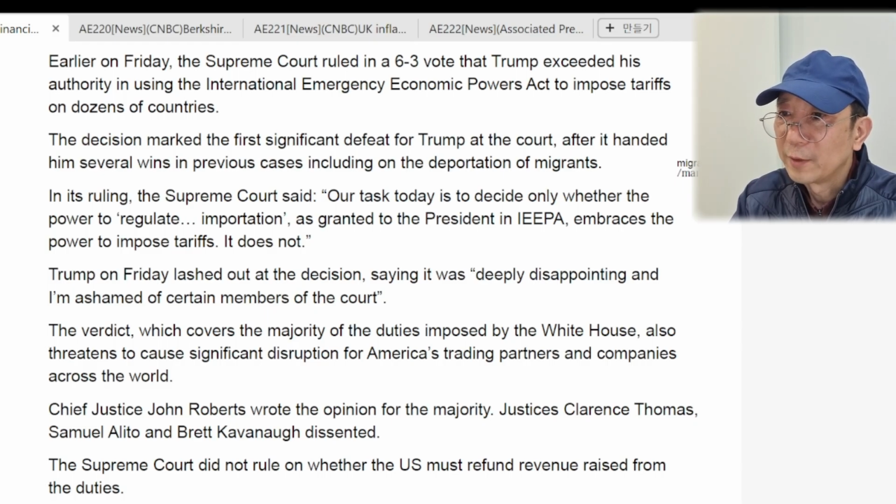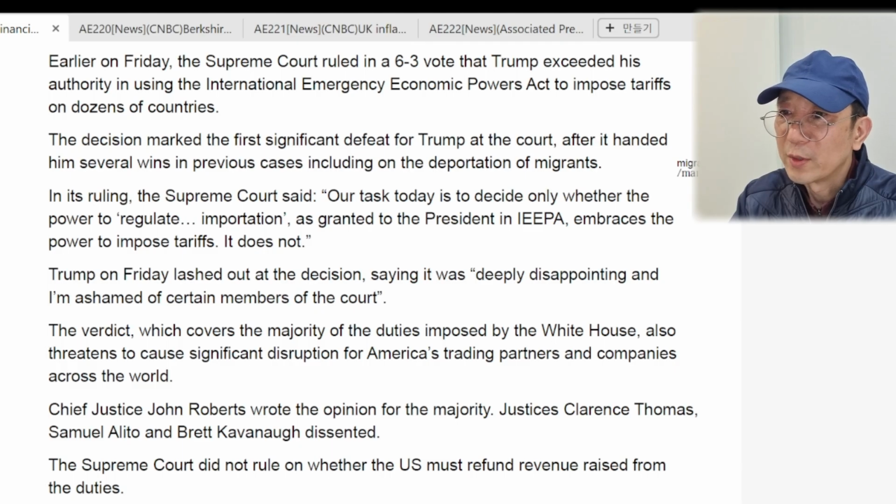Trump on Friday lashed out at the decision, saying it was "deeply disappointing" and "I'm ashamed of certain members of the court." The verdict, which covered the majority of the duties imposed by the White House, also threatens to cause significant disruption for American trading partners and companies across the world.